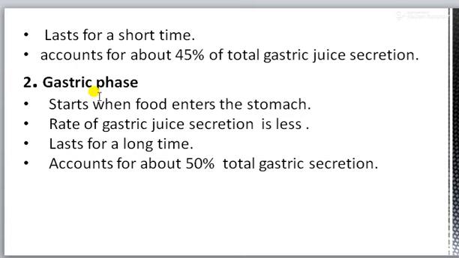The presence of food in the stomach induces gastric secretion by either distension of the body of the stomach, distension of the antrum, products of the protein digestion, and low pH.